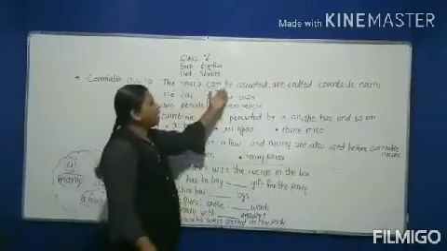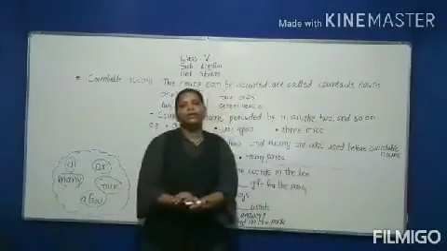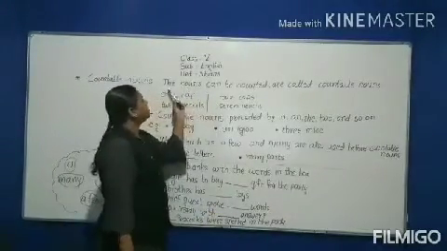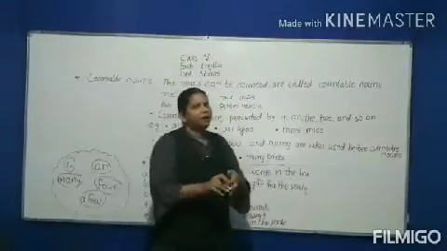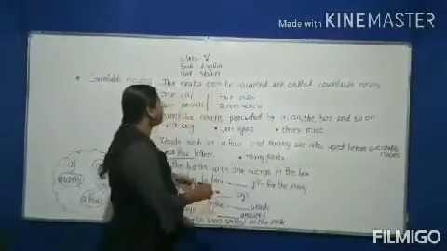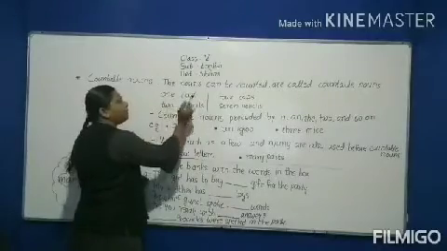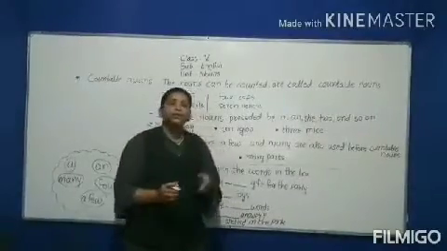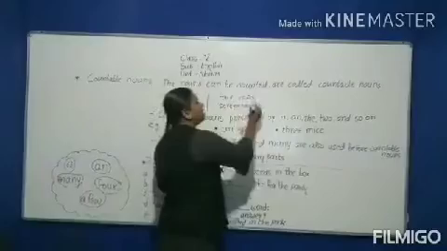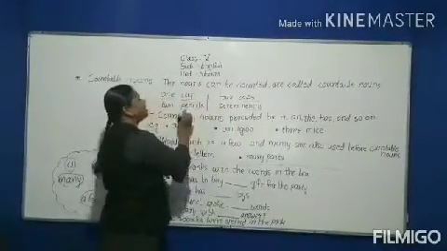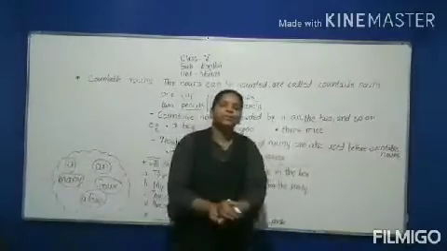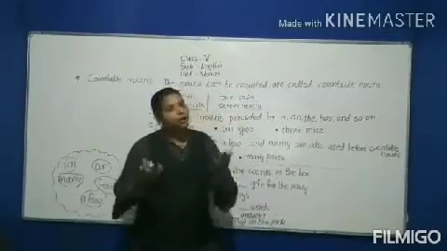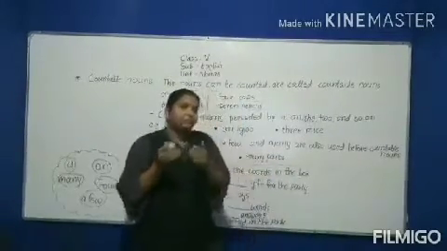Nouns that can be counted are called countable nouns. See, everything is said in the definition. As you see here, 1 cap, 4 caps, 2 pencils, 7 pencils. Okay? So these nouns we can count as 1, 2, 3, 4, 100, 1000. So the nouns which we can count are called countable nouns. Okay. So see what is said next.